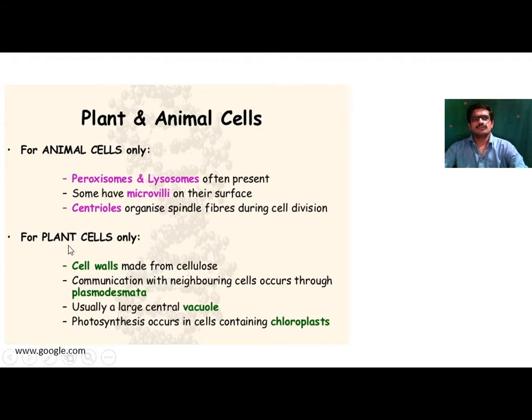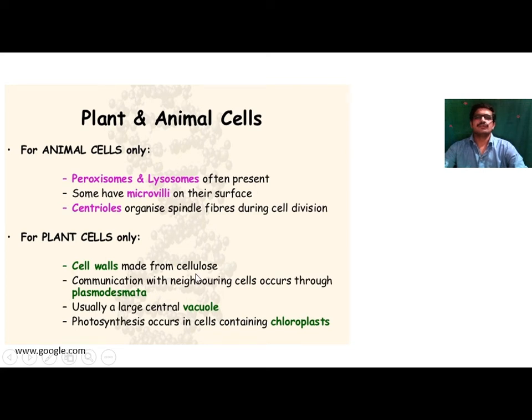In the plant cell, the structural organization is somewhat different. In the animal cell there is an absence of cell wall, only the cell membrane is present, in the form of the plasma membrane. In the plant cell there is a presence of a cell wall, and this cell wall is made up of cellulose.